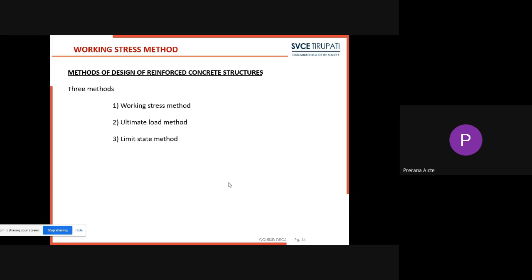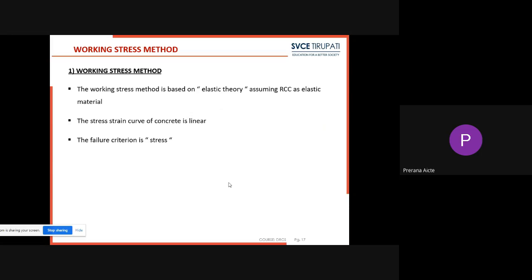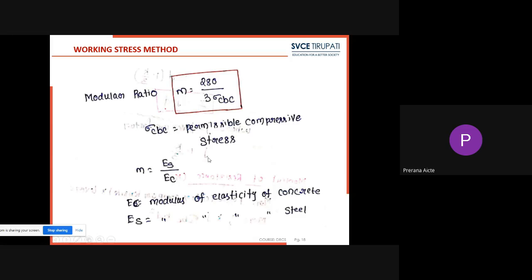So these are some important points that we have to remember in working stress method. Once again, we will repeat. This method is based on elastic theory, assuming RC is an elastic material. The stress-strain curve of the concrete is linear, and the failure criterion is the stress. The formulas that we come across while doing these problems in working stress method will be, first, modular ratio.